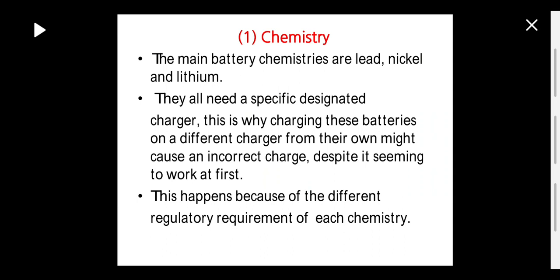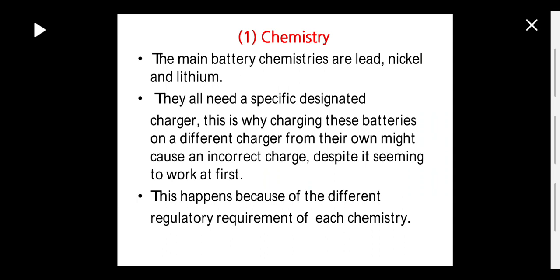If I use a different company charger for charging a battery, then the lifetime of the battery may decrease and it may get damaged ultimately. So the second point is they all need a specifically designed charger, which is why charging these batteries on a different charger from their own might cause an incorrect charge despite it seeming to work at first.